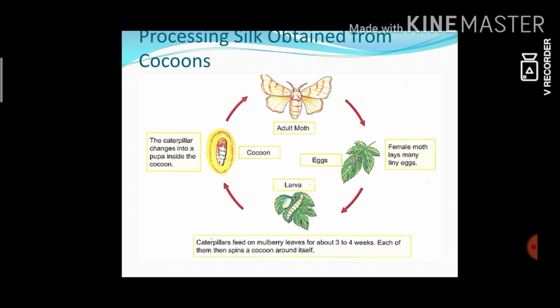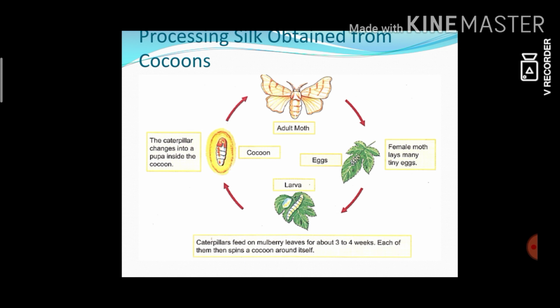Then these eggs are hatched and change into larvae. Larvae are the organisms that hatch from the eggs, also called silkworms.